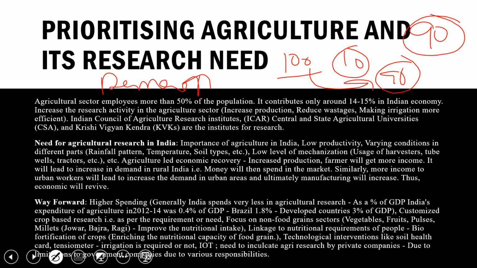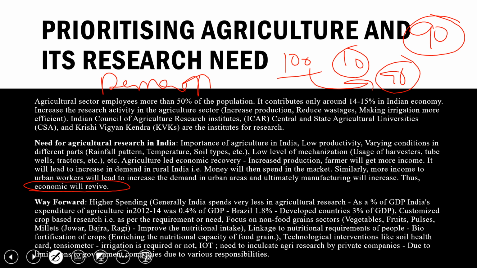How the demand and supply will increase, and how this relates to inflation kind of situations, we will see in the economy lecture. But right now we are talking about reviving the economy. That's why we want to increase the demand in the market, and ultimately when the demand increases, the supply from the manufacturing sector will also increase, and the economy will ultimately revive. So what is the way forward with prioritizing agriculture and its research need?